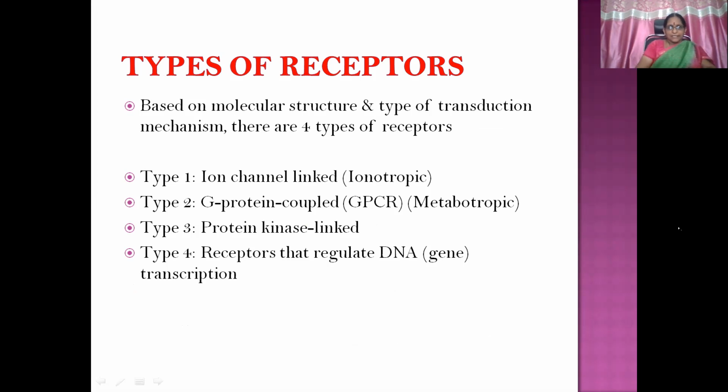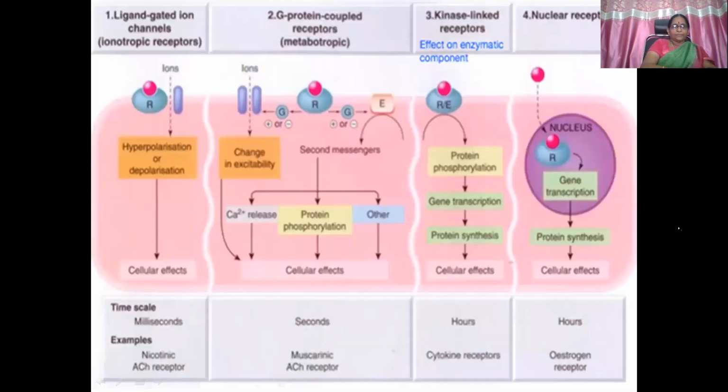Type 1 is ion channel linked, otherwise known as ionotropic receptors. Type 2, GPCR, otherwise known as G protein coupled receptors or metabotropic receptors. Type 3, protein kinase linked receptors. And type 4, receptors that regulate DNA or gene transcription. So now we'll discuss each and every type of receptor and their signal transduction mechanisms. Overall, these are all 4 types of receptors: ligand gated ion channels, metabotropic, kinase linked, and nuclear receptors. I'll show this at the end of the session so you'll get the clarity.